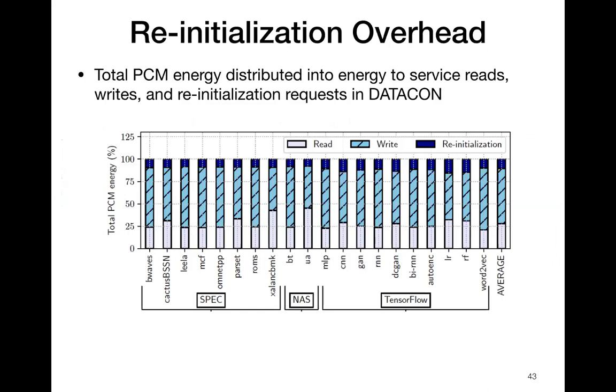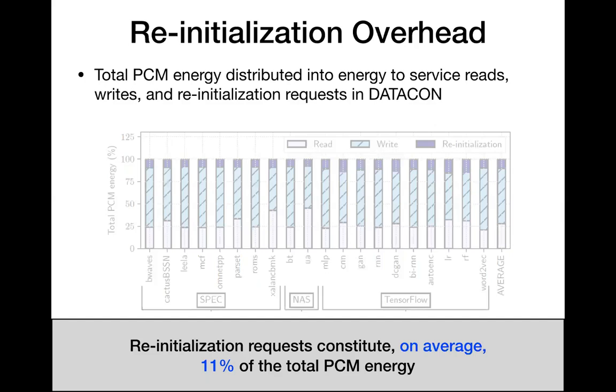Next, we show the total energy consumption of DATACON distributed into energy to read, write, and reinitialize content in DATACON. We observe that the reinitialization energy constitutes only 11% of the total energy consumption. And this low energy overhead of reinitialization is because of our policy to trigger reinitializations based on thresholding.